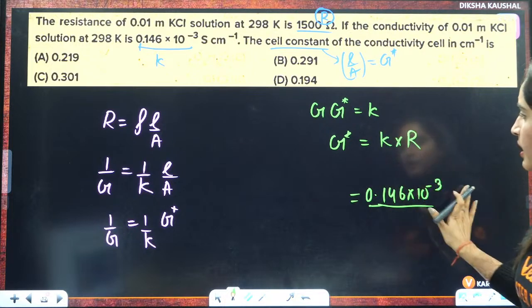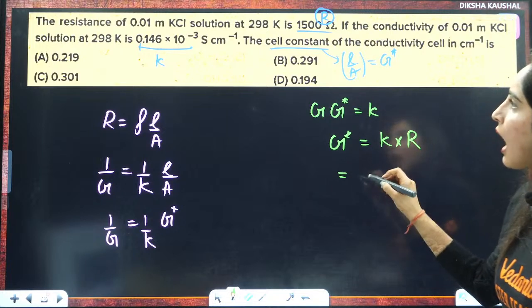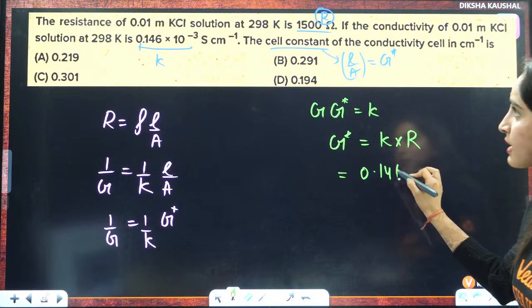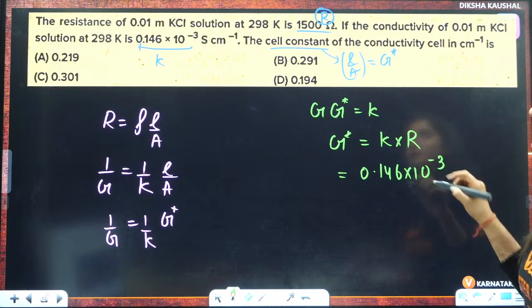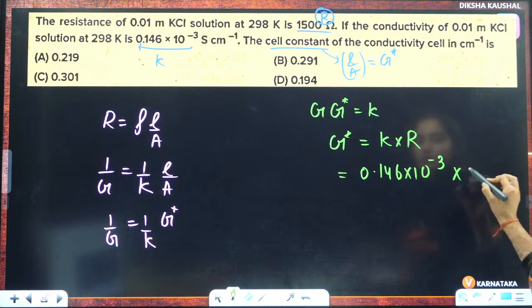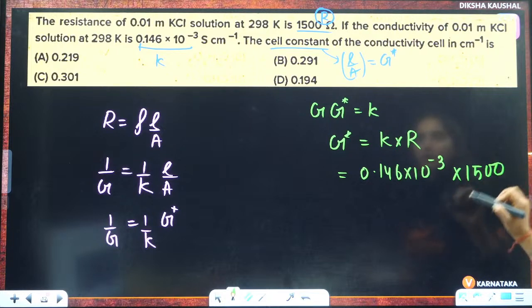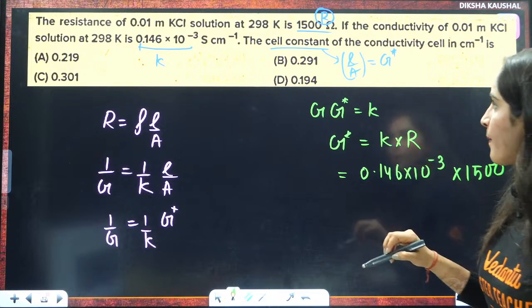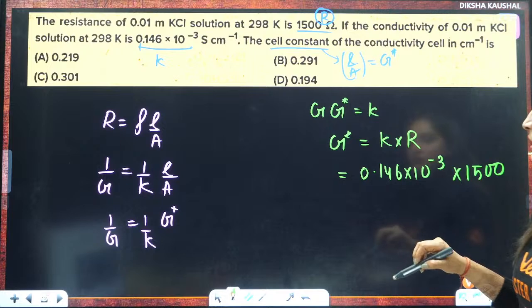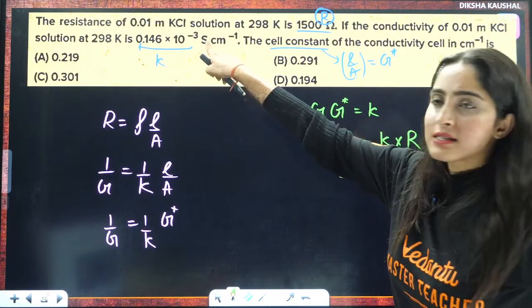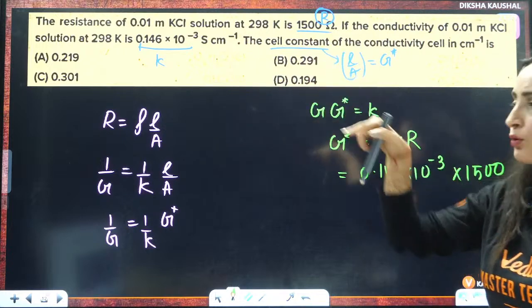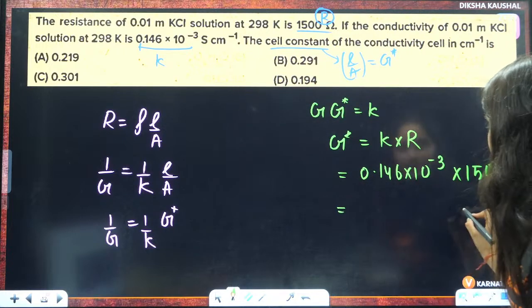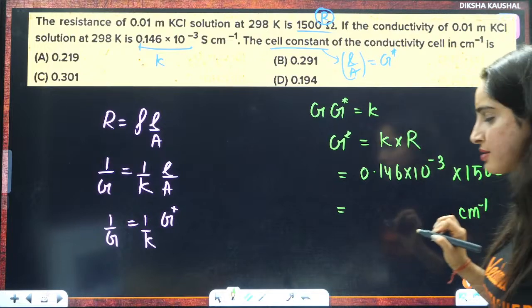So if you write kappa, 0.146 into 10 raised to power minus 3, there you will have the resistance, that is 1500. The S is nothing but per ohm, and here you have ohm, so they cancel out. The answer will be per centimeter.